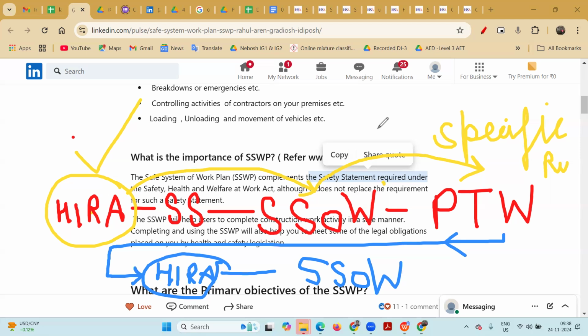then whatever your experience at the first location, you will apply all that learning at the second location. Because the first time we do the procedure, we face the problem. The first time we have to be very careful. The second time you have a lot of experience and awareness of the risk, hazard and control measures. It is always like this.